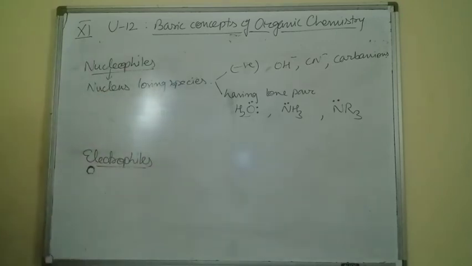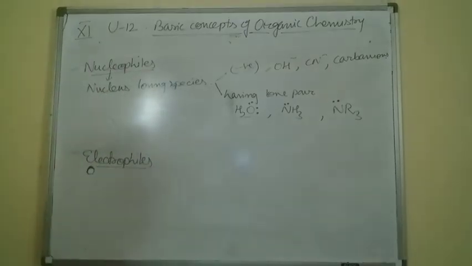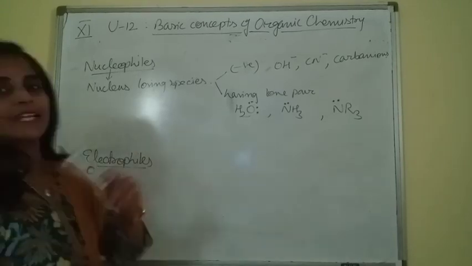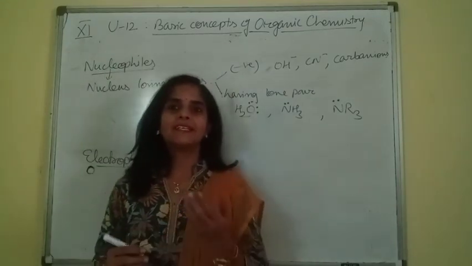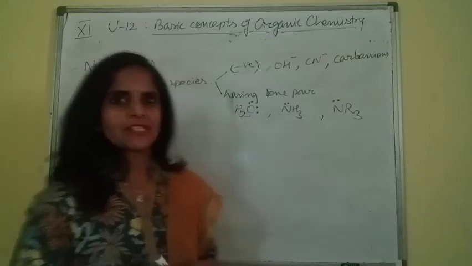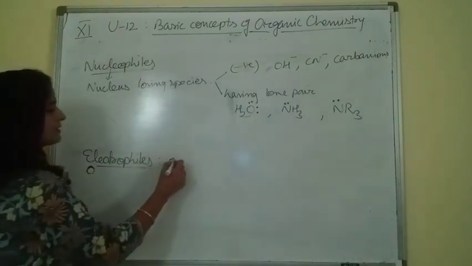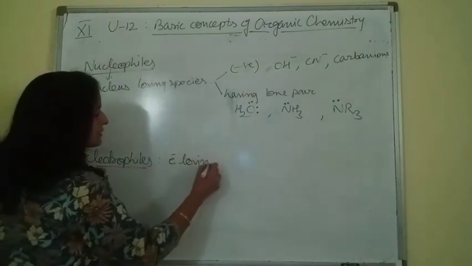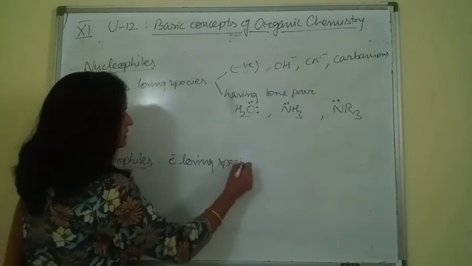Now let us discuss electrophiles. Now I think easily you can define electrophile, meaning electron loving species. What is an electrophile? Electron loving species.